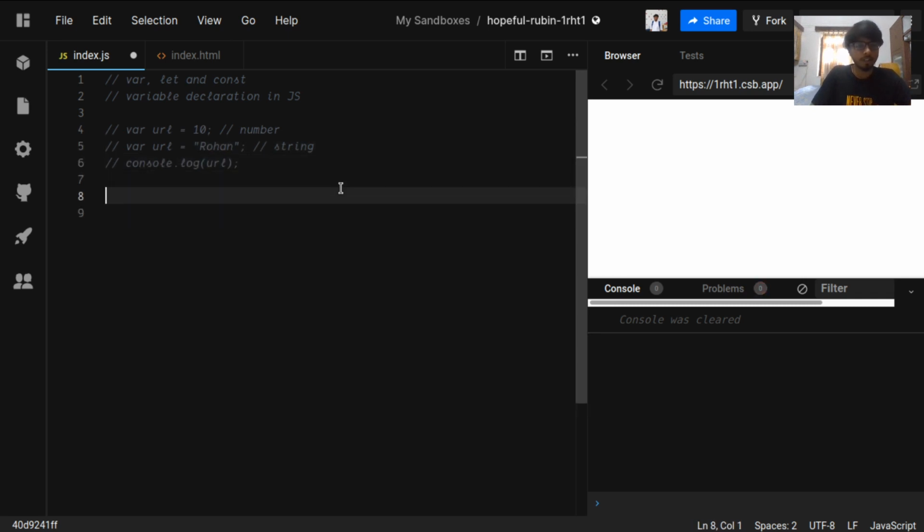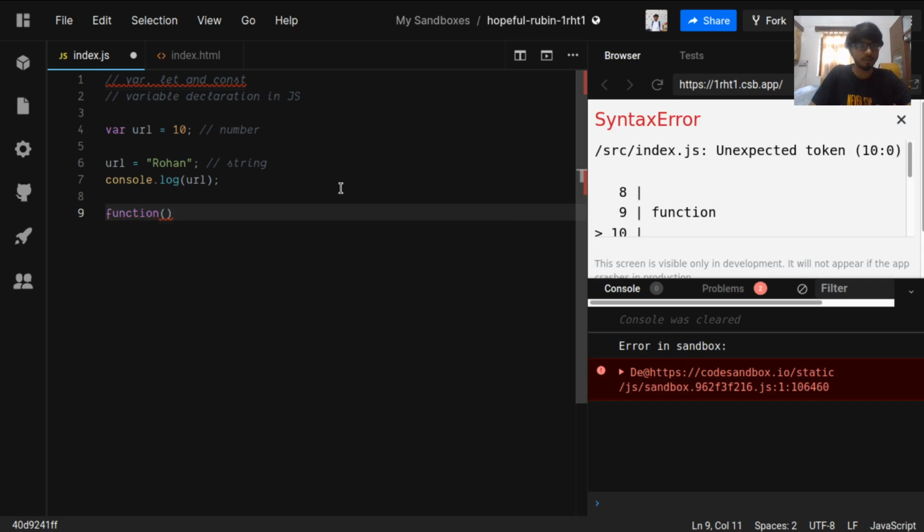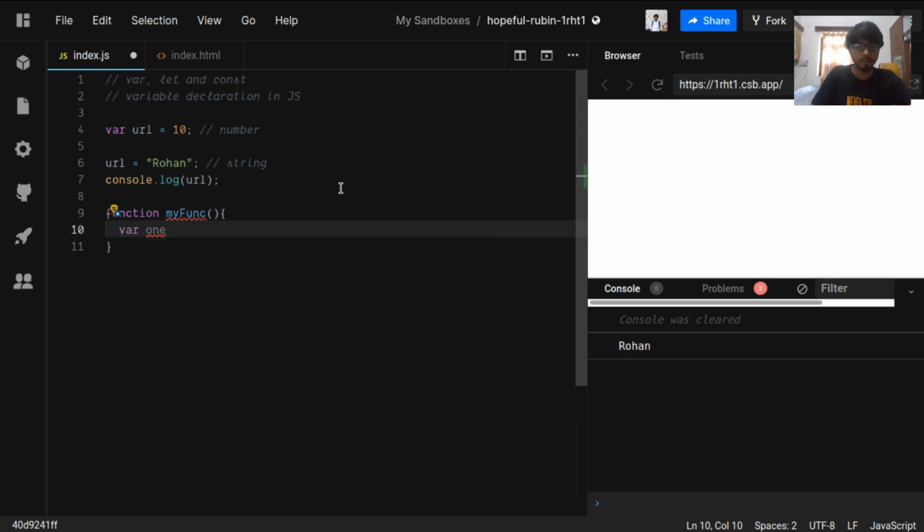So in var we can assign a value, or like you have seen, we can redeclare the variable, or just reassign the value to something else. It works, it has a global scope, nothing is wrong with this. Let's see the function scope of var. We are defining a function with the name myFunction, and we are creating a variable named variable1, and we are just console logging it.